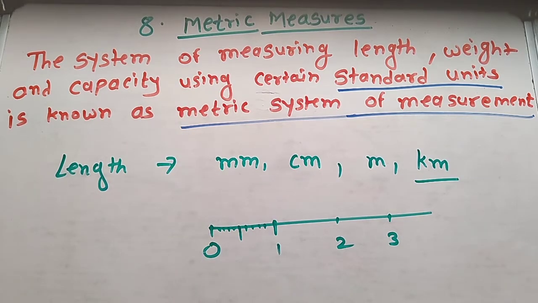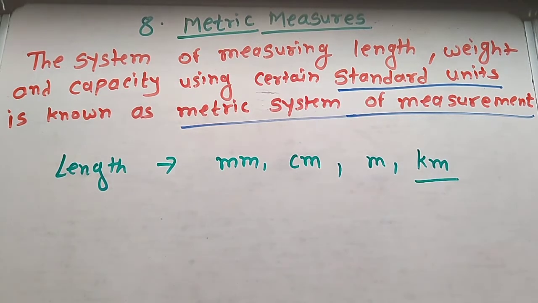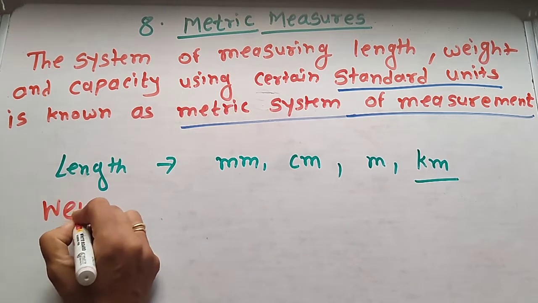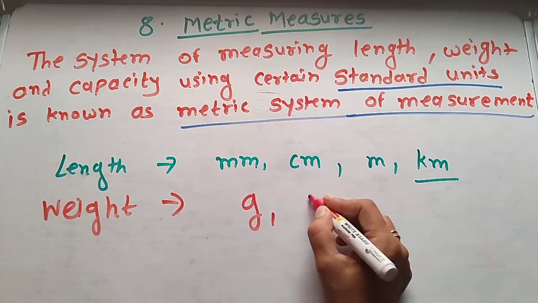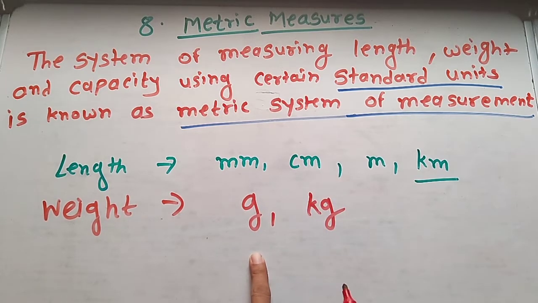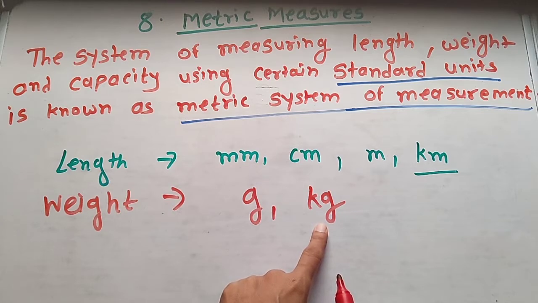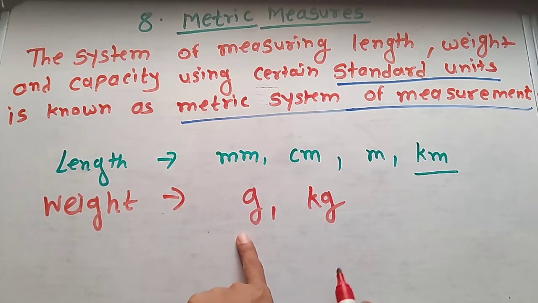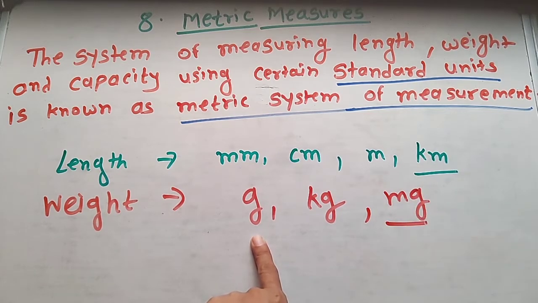Then for weight, which unit do we use? For weight we use gram and kilogram. Okay, for small, lighter objects we use gram, and kilogram is for heavy objects. Okay, and again there is milligram for very small objects.